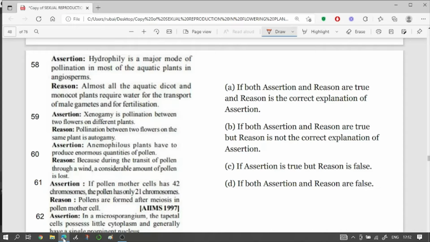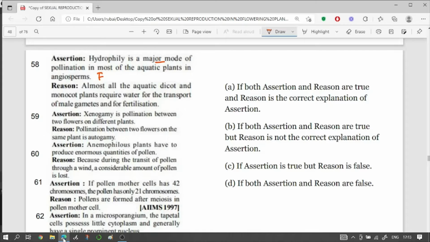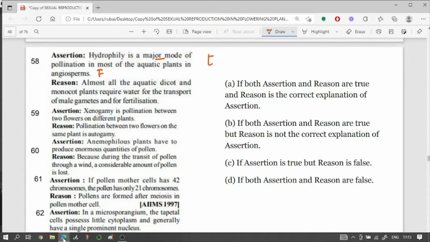Let's move to question number 58. Hydrophily is that mode of pollination where the plants get pollinated by water, all right? Which we discussed in the last video, and I told you that hydrophily is one of the rarest forms of pollination. All right, so moving on to question number 58. Hydrophily is the major mode of pollination in most of the aquatic plants in angiosperms. This is a false statement since, in case of angiosperms, the major mode of pollination is entomophily.